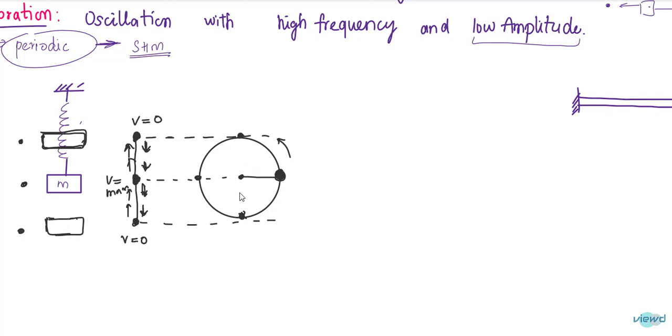So this is the simple harmonic motion. The simple harmonic motion is uniform circular motion observed from a side.